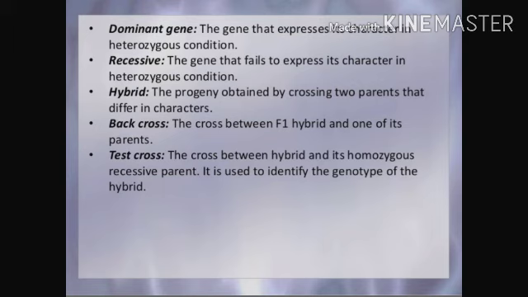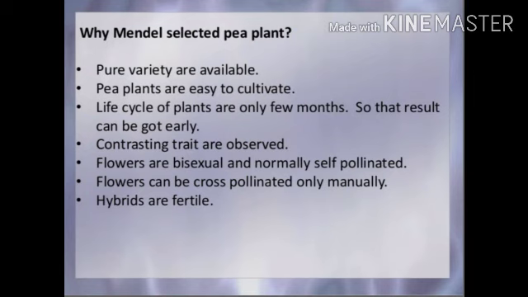Hybrid is the progeny obtained by crossing two parents that differ in a character. Backcross is the cross between the F1 hybrid and one of its parents. F1 is the filial generation that I will tell you about. Test cross is the cross between a hybrid and its homozygous recessive parent. It is used to identify the genotype of the hybrid.